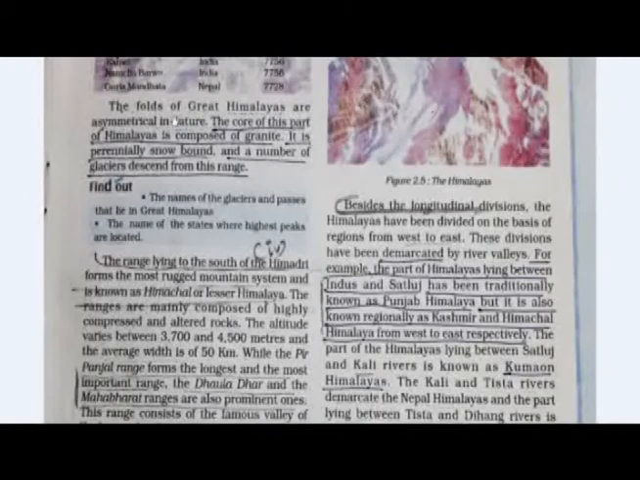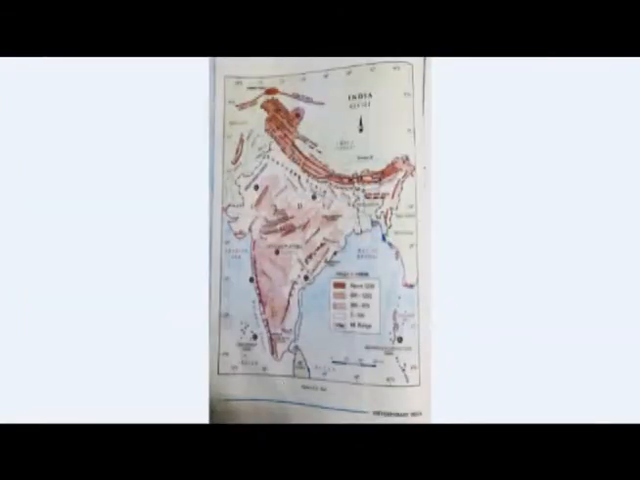The folds of the Great Himalayas are asymmetrical in nature. The core of this part of the Himalayas is composed of granite. It is perennial snow bound, and a number of glaciers descend from this range. Perennial snow bound means that most of the time these ranges are covered with snow. The temperature is very low on these ranges.